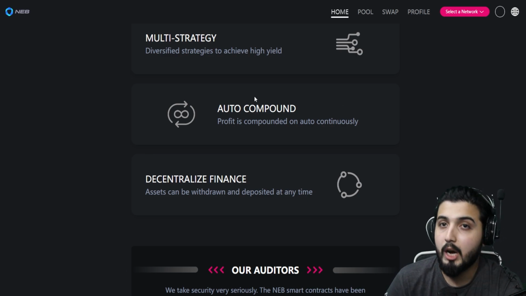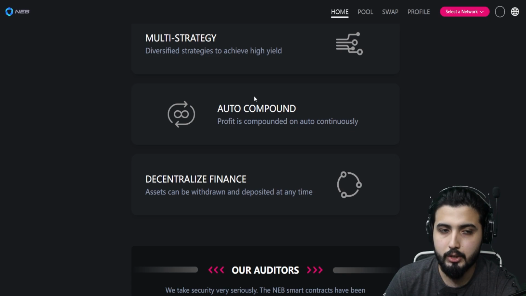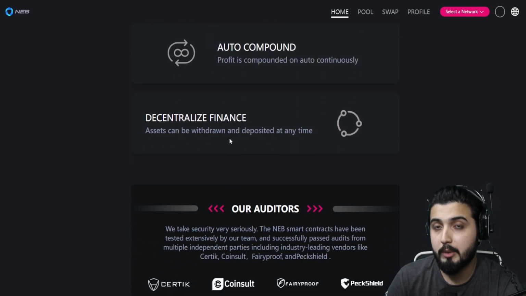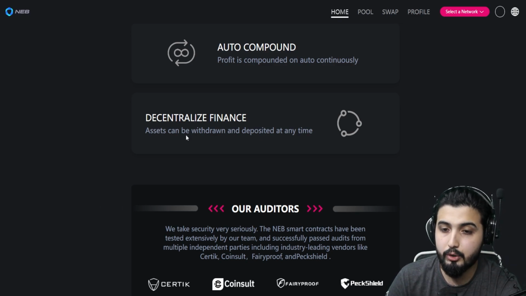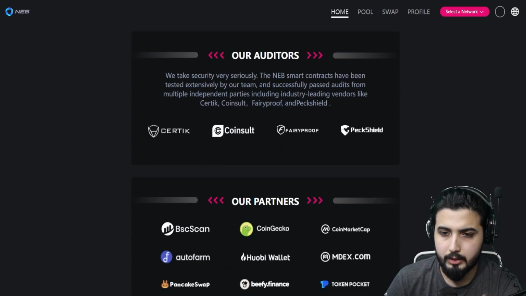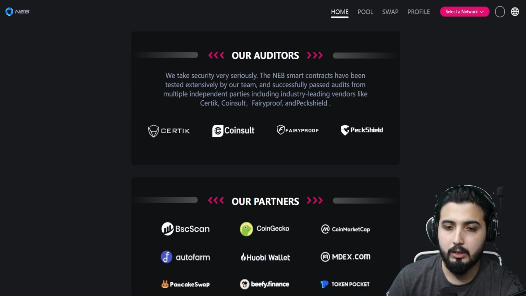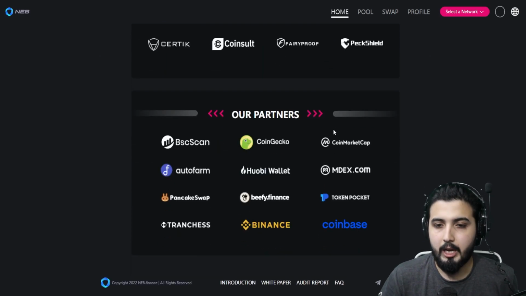So your profit will compound automatically, and this is one of the most suggested strategies in crypto to maximize your returns, and also to support the platform itself. And then we have decentralized finance. Assets can be withdrawn and deposited at any time. And here we have information about their audit. They're probably going to go for more audits, and they will be updating the audits just so they can keep up with what's happening in the project. So we'll have those as well.